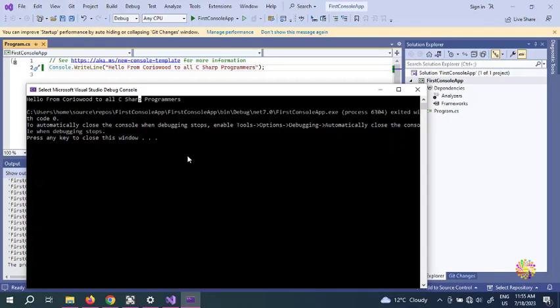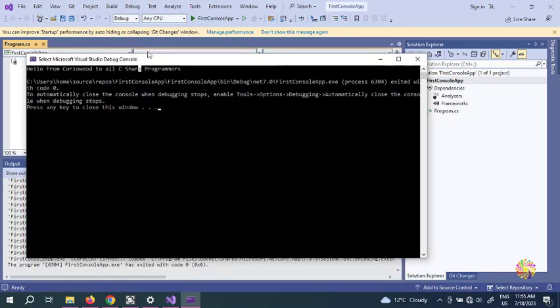Alright, in the next video I'm going to show you how to do exactly the same thing, outputting the same message, not through the GUI or the IDE, but through .NET, through the command line. I'm not going to use the IDE, but the command line. As C sharp programmers, you have to be familiar with how to use the IDE, and in addition how to use the command line.